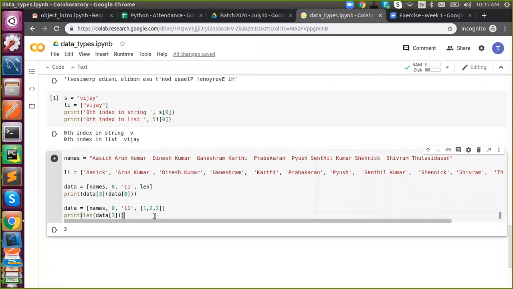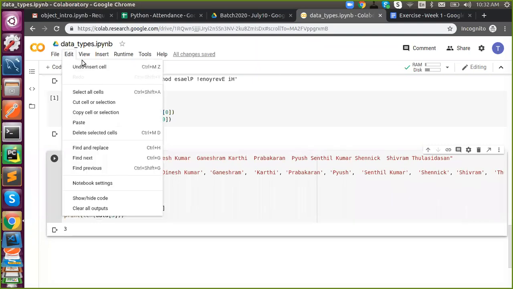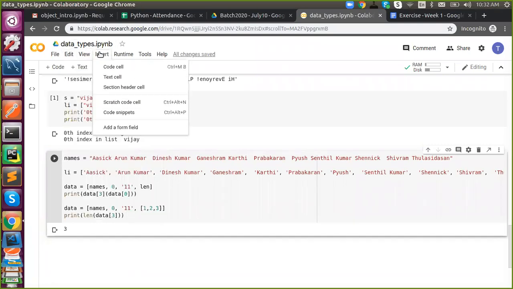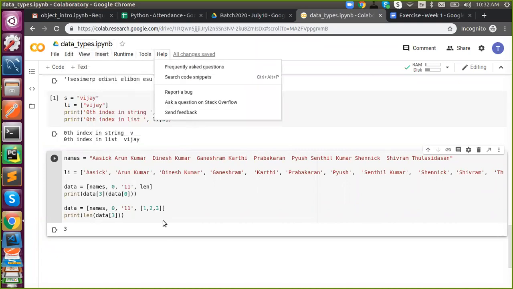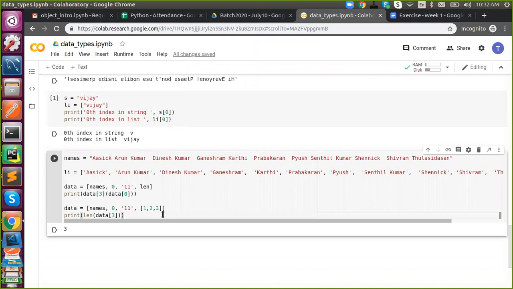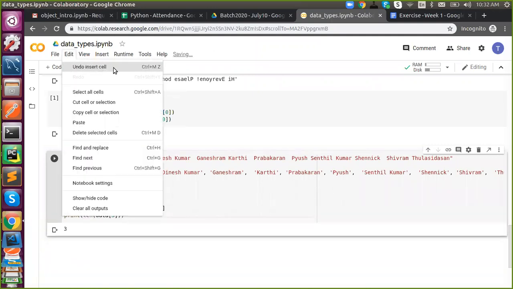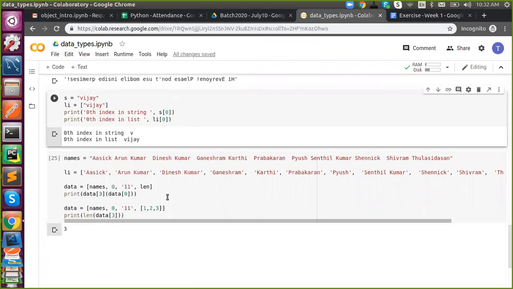So any doubts till now? Or am I clear, or do you have any doubts? How do you get back what you had typed earlier? It is Control Z. Undo, right? Because this is Google Colab, I'm using an online compiler. Just Control Z, undo. Got it? Okay. Thank you.